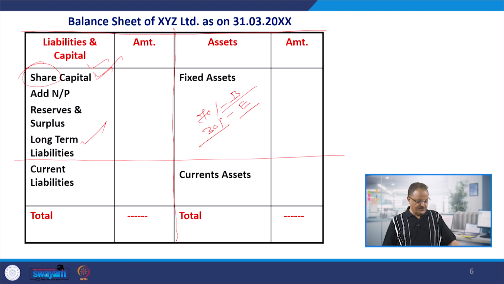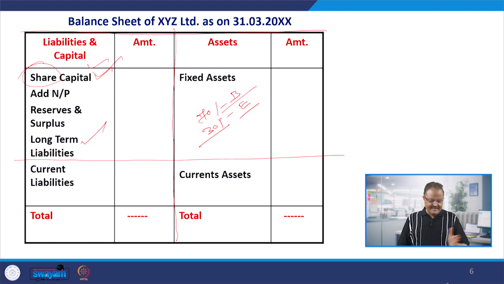Short term is shown by the short term sources and short term assets. Short term sources are current liabilities and short term applications are current assets. Normally the life of the current liabilities and current assets is up to 1 year, that is 12 months, and for the long term sources and assets, the lifespan is more than a year.